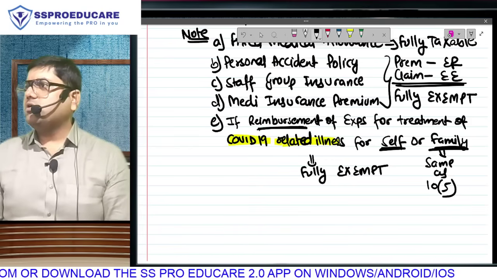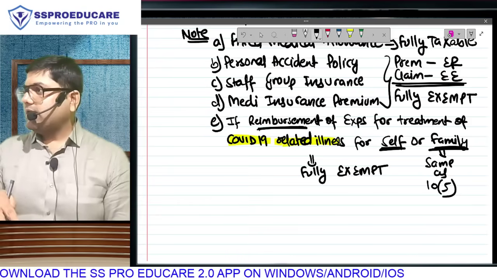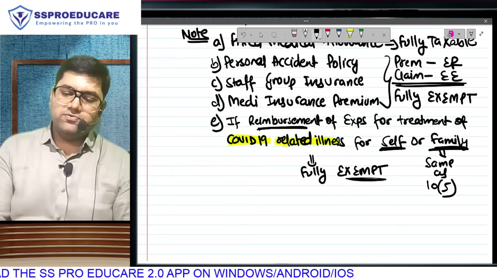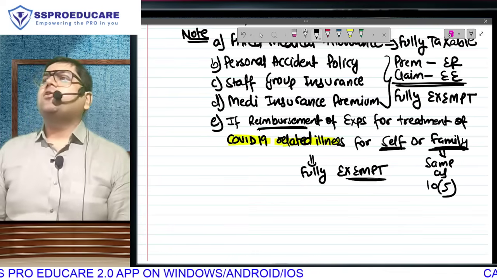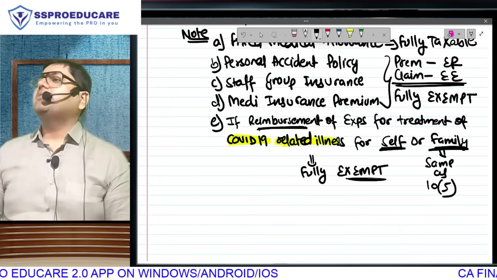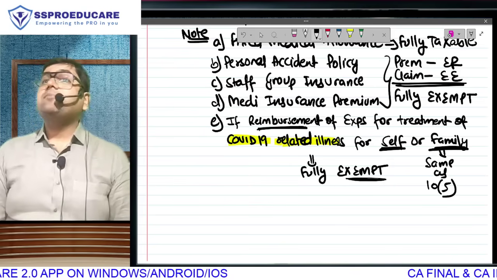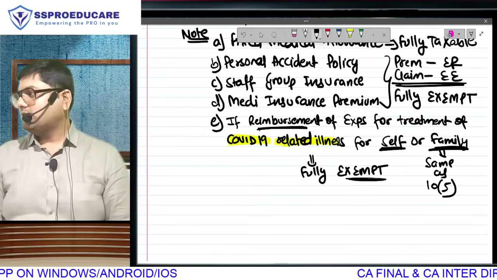Which chapter is going on? Direct tax, salary. Who is giving you this money? Employer. Fully exempt. The government wanted to show that some income tax benefit related to COVID is being given. So the boss is giving you reimbursement, fully exempt. By the way, is it possible that the reimbursement has not come from the employer, but from other people?